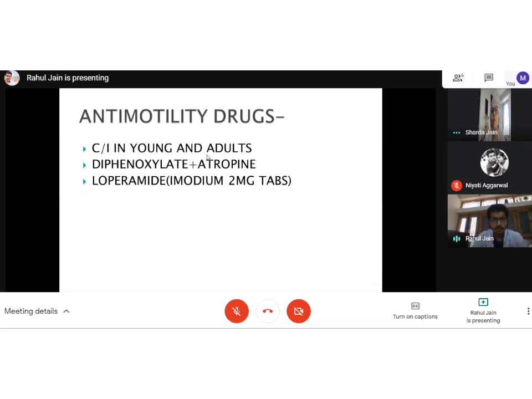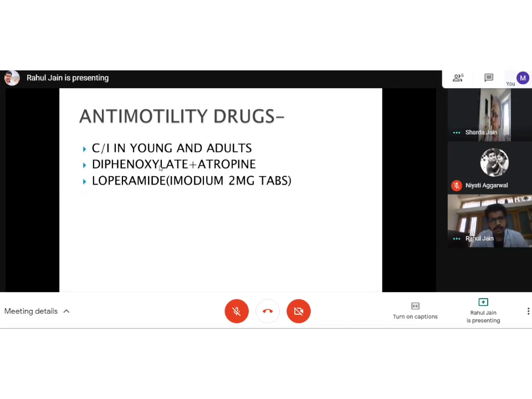The reason behind it is that if we have found a cause, that is, if the patient has osmotic diarrhea or irritable bowel syndrome, then it is fine. But for any infective diarrhea or even any malignancies, it is not to be given, because at that time the body is trying to get rid of the infection by passing stools. So in the young population, infections are very common. In the elderly population, malignancies are very common. So it is mistakenly written as adults, it is elderly. So it is not to be given in young and elderly, and in adults also only after ruling out infection.